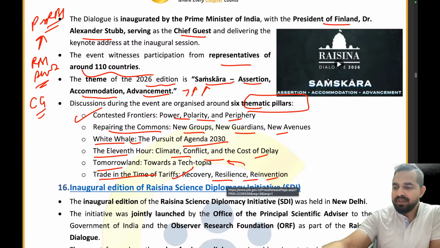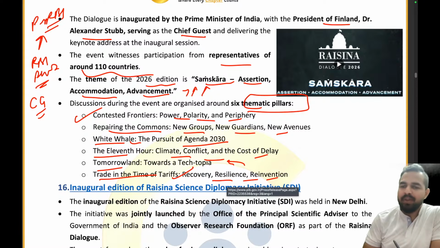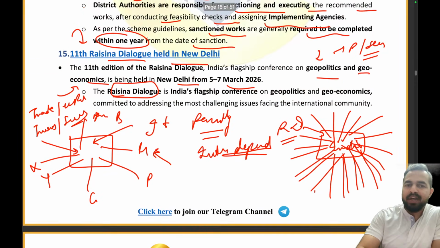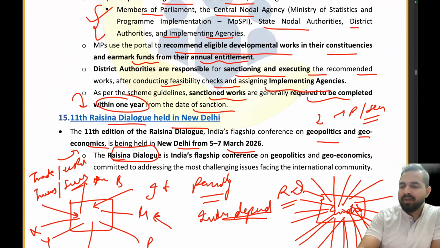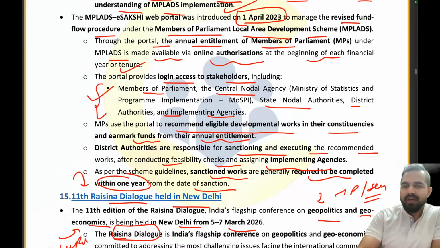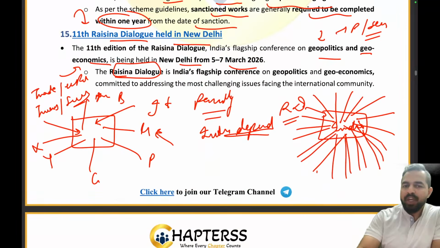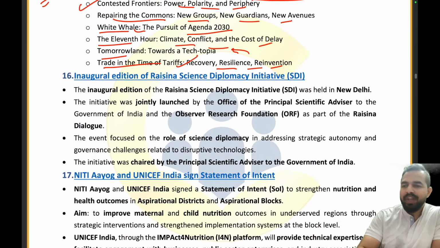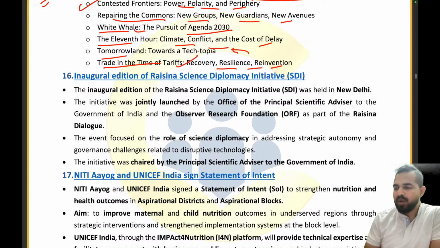My dear friends, I hope this is clear to everyone. So basically we have covered the Raisina Dialogue in quite a detailed manner. Now let's move on to the next news article, and then we will be moving on to the next part of the Drishyam round.